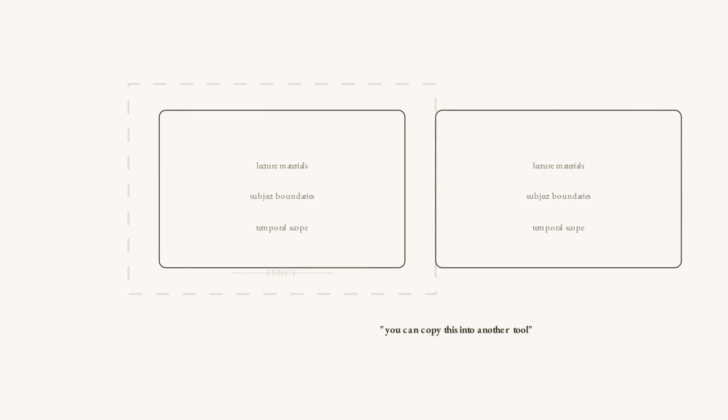At York, an instructor built a course tutor as a Gemini gem, lecture materials, subject boundaries, the lot, and then told the students they could copy the prompt and the materials straight into any other AI tool. Not a leak, a design statement. They built a scaffold and refused to call it a fence.